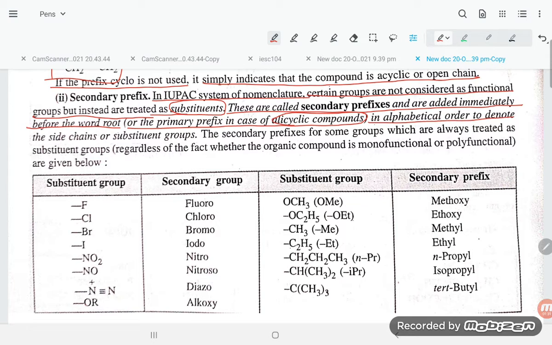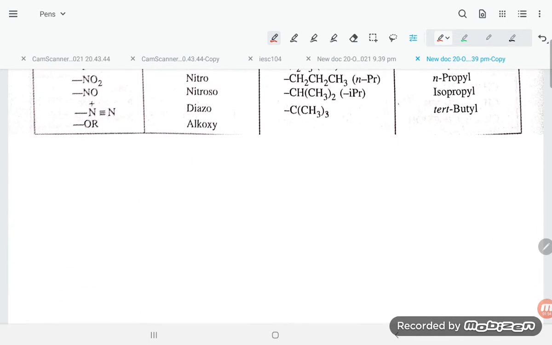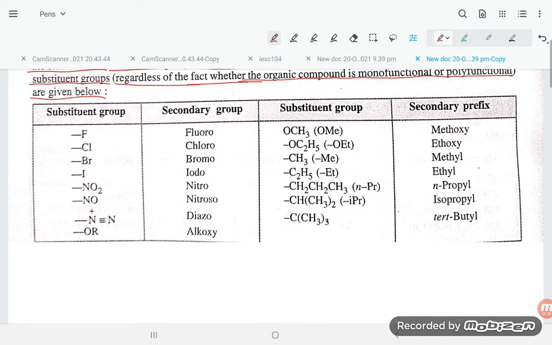In alphabetical order, to denote the side chain or substituent group, the secondary prefixes for some groups, which are always treated as substituent groups regardless of whether the organic compound is monofunctional or polyfunctional, are given below. So prefix means that which is going to be used before the word root.